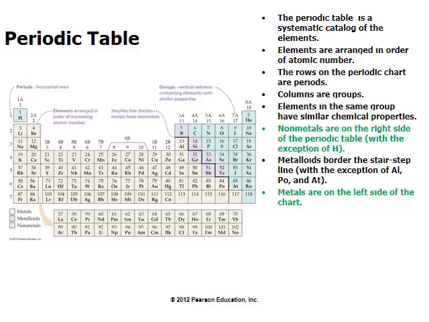Now, in periodic table, if you go vertically downward, you're going through a group, and a group of elements have a lot of properties in common. They behave similarly in chemical reactions. So group 1A, 2A, 3A, 4A, 5A, 6A, 7A, and 8A is noble gases. So those are groups. If you go horizontally, that's called period of elements. So period 1 has hydrogen and helium. Period 2 has lithium, beryllium, boron, carbon, nitrogen, oxygen, fluorine, and neon. So that's how it goes.